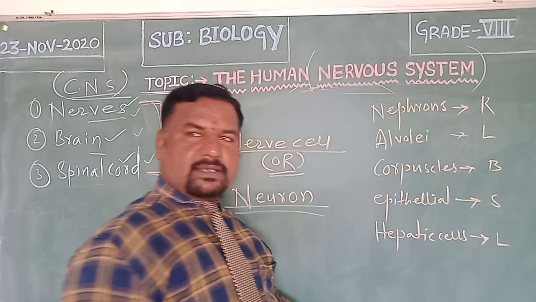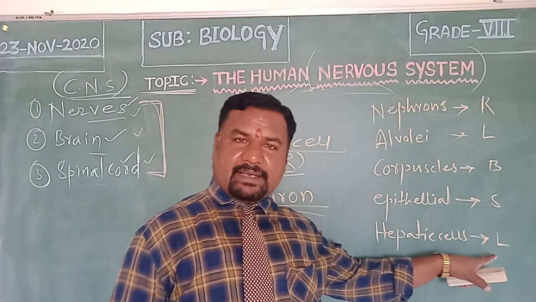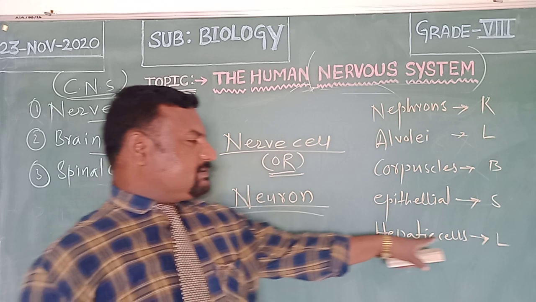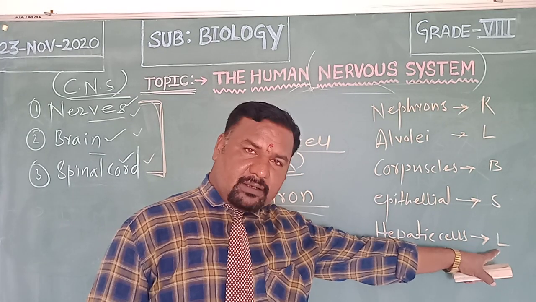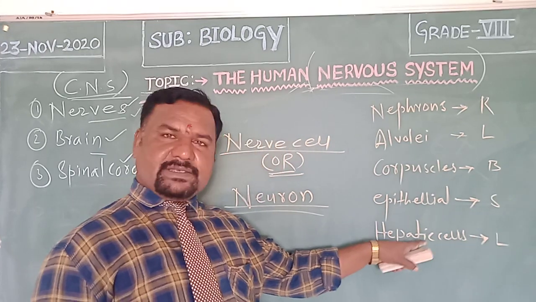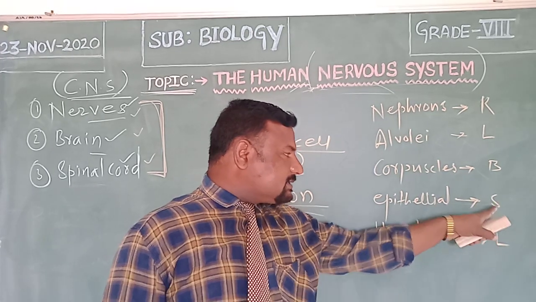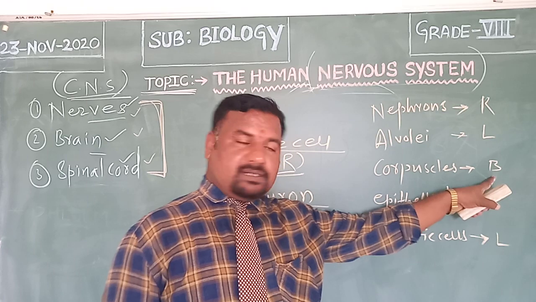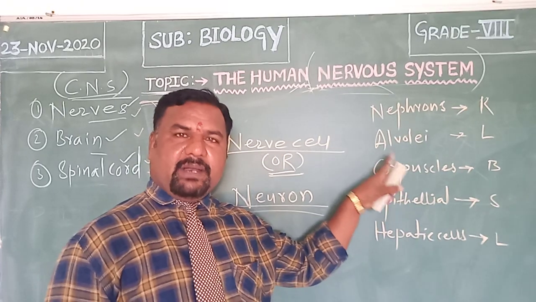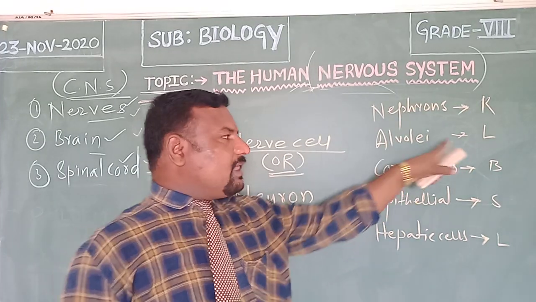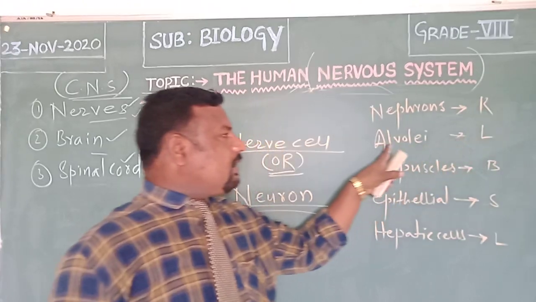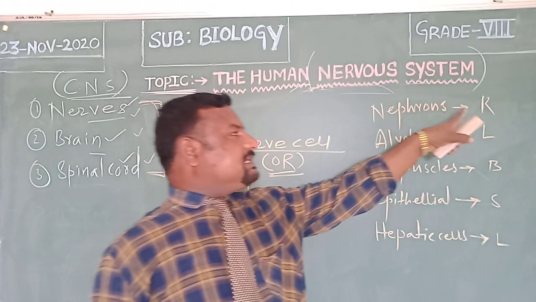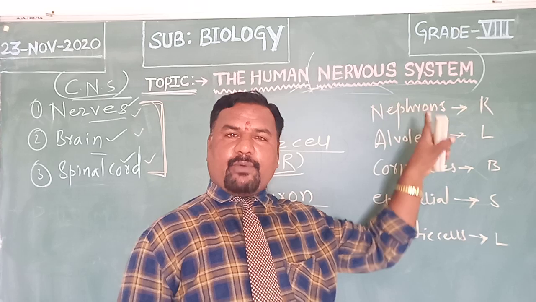See here, the cells present in the liver we call hepatic cells. Which cells are present in the liver? Hepatic cells or hepatocytes. The cells present in the skin we call epithelial cells. Cells present in the blood we call corpuscles. The blood cells are called corpuscles. Cells present in the lungs we call alveoli. Cells present in the kidney we call nephrons.